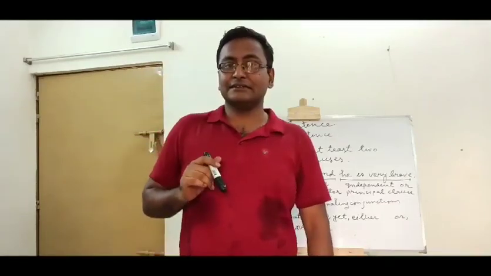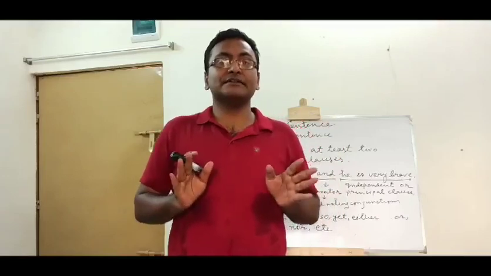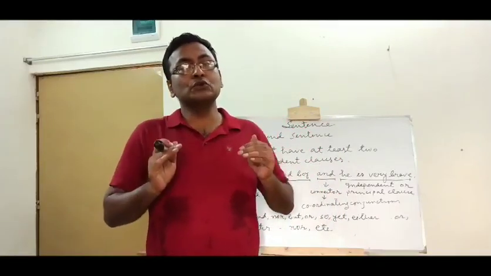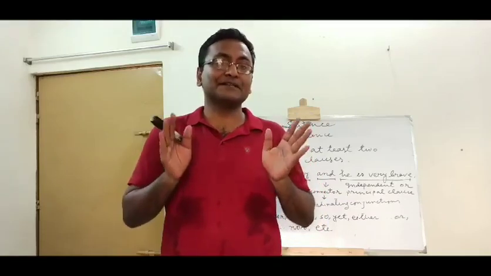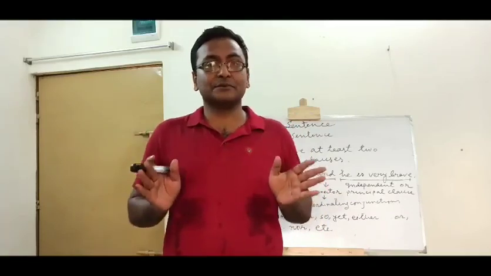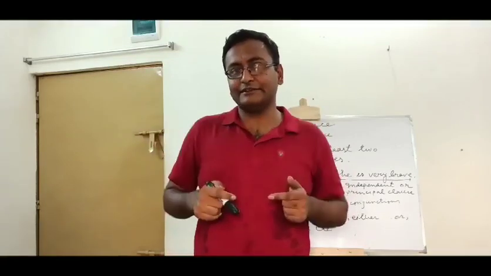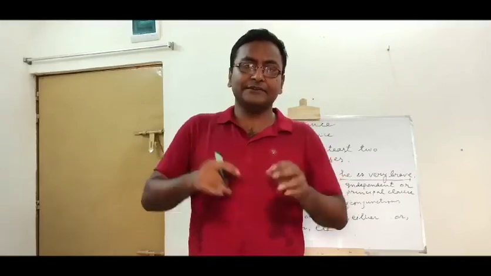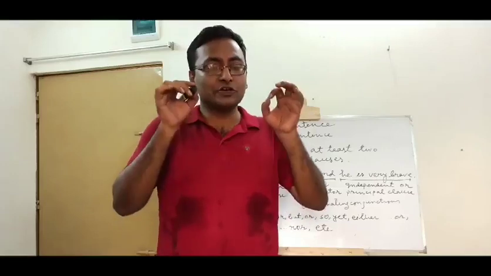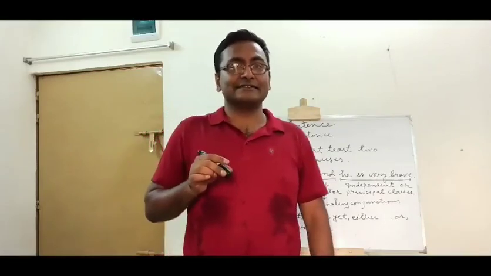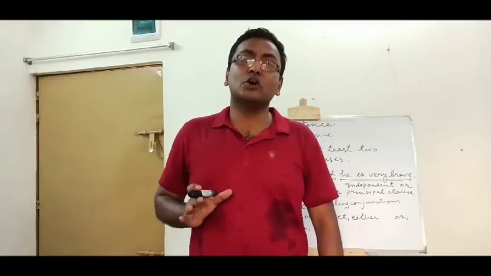So from this discussion, we have come to some points. Those points are: a compound sentence must have two or more than two principal clauses, and those principal clauses must be connected by a special type of connector, that is coordinating conjunction. So if you see the presence of coordinating conjunctions in a sentence, obviously that sentence may be a compound sentence.